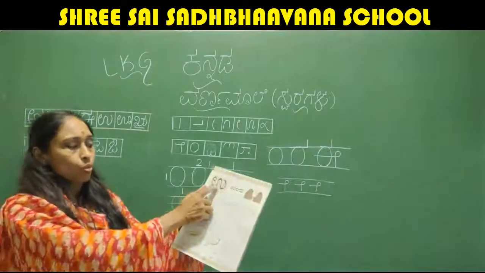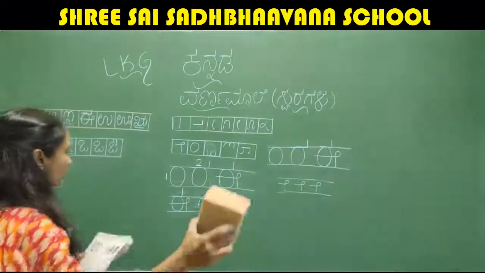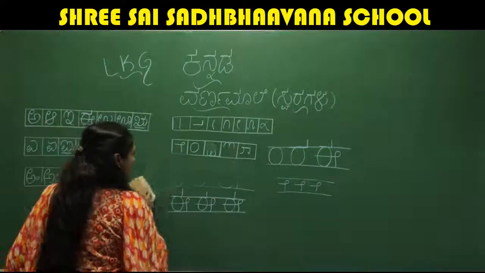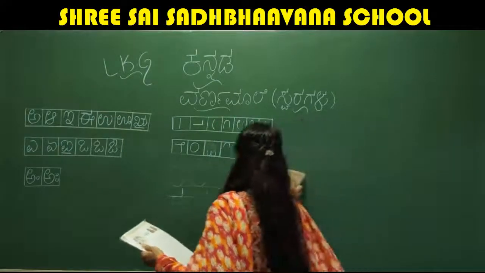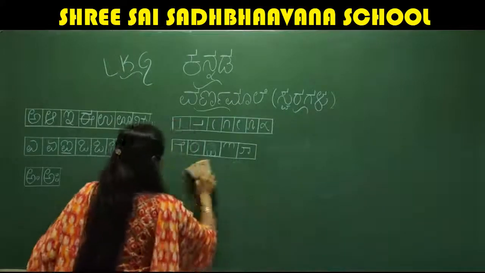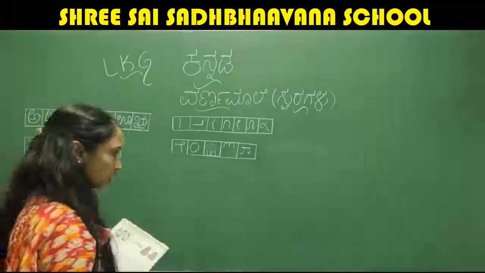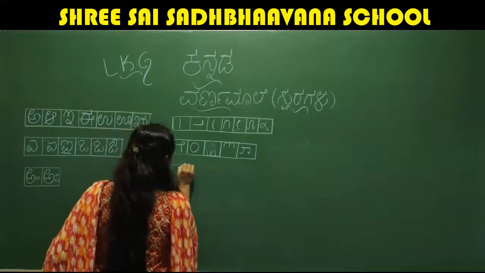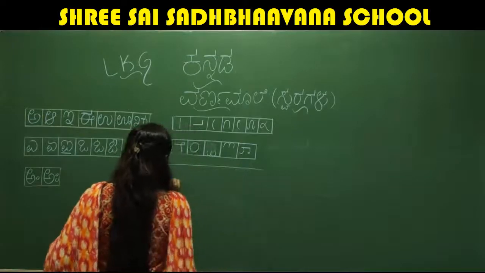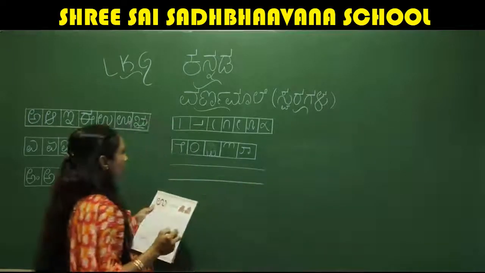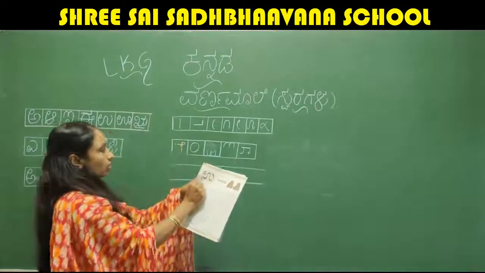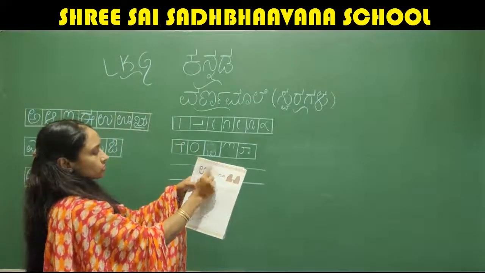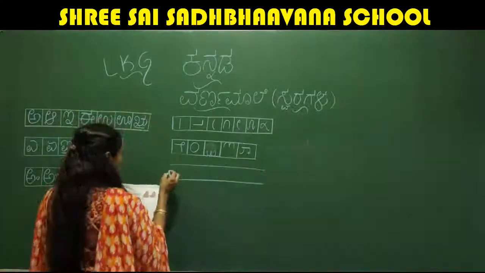Then next we have U. Next, what letter we have? We have letter U. So how to write U? First I'll draw two lines. Here first a 0, this 0 is here and this one. This you have to write. I'll show you.